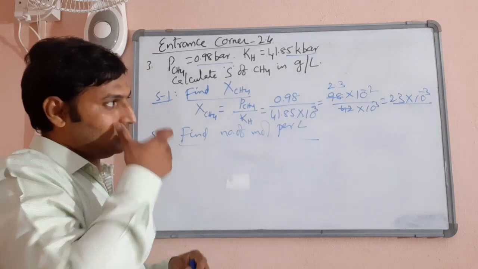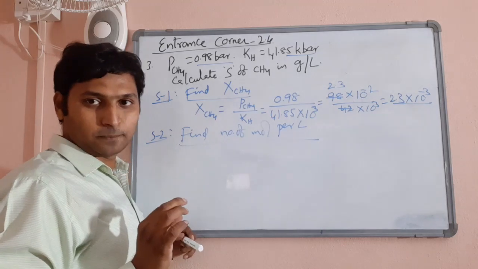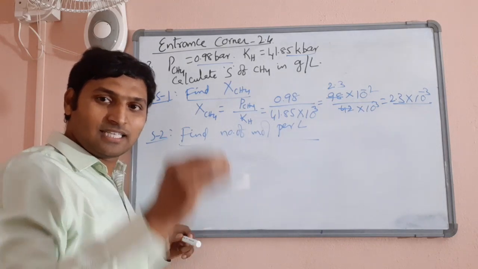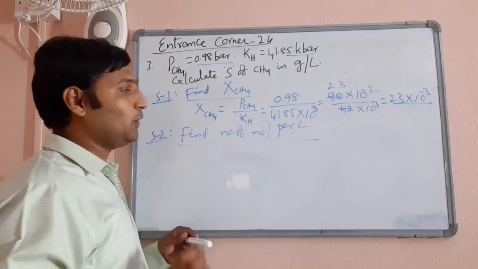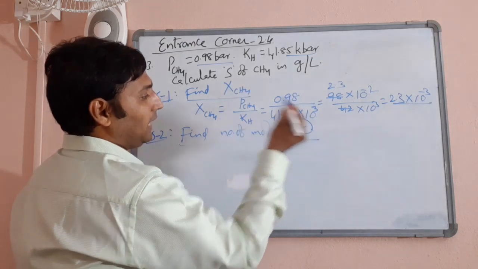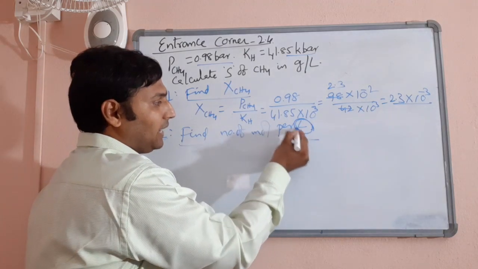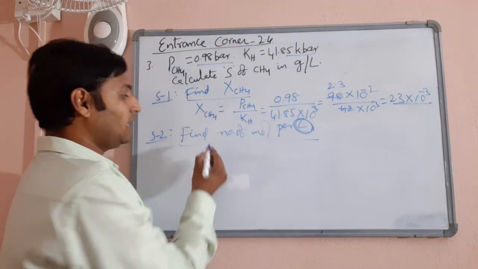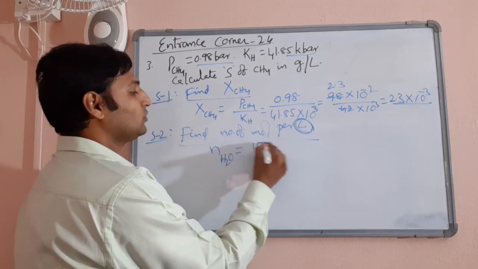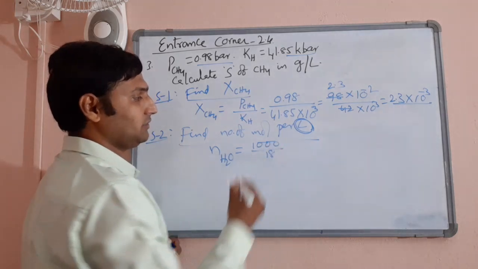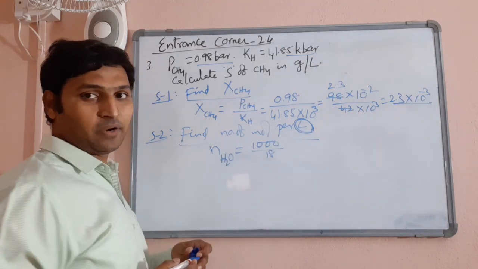Correct? Now you observe. See, what do you mean by mole fraction? So many moles in the total number of moles of the solution we are talking about. Right? Now, I want it per liter of water. He mentioned clearly aqueous solution. I want it per liter of water. That's why the number of moles of water will be equal to 1000 divided by 18. If you want to calculate per liter of water, the number of moles of water will be 1000 divided by 18.